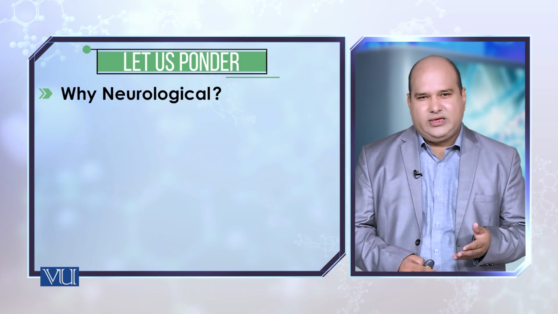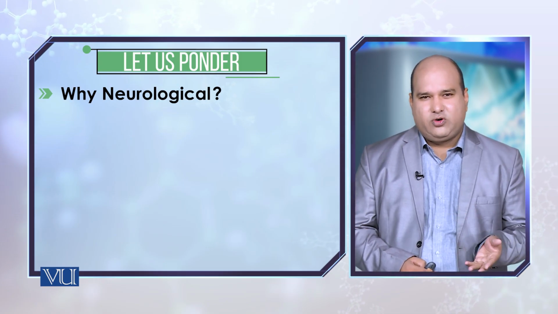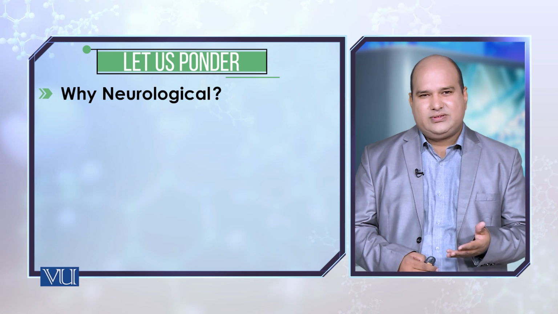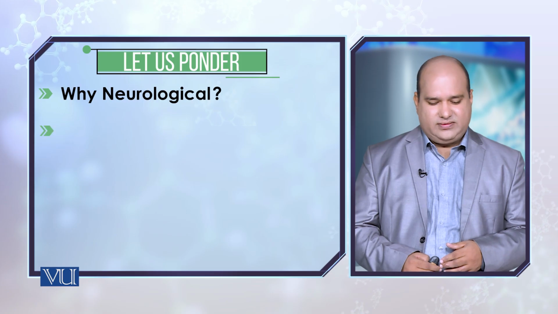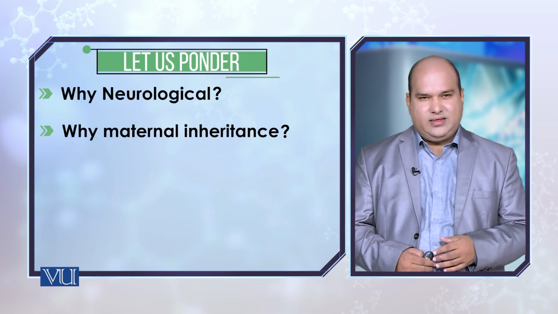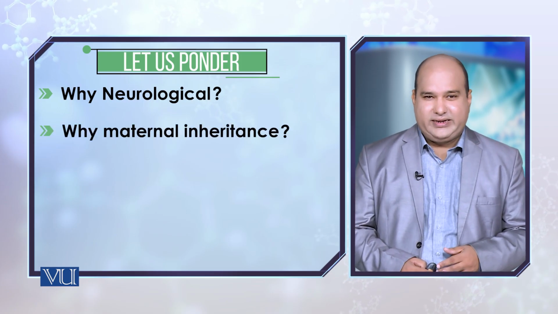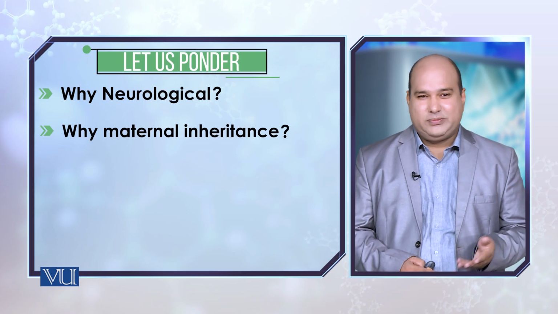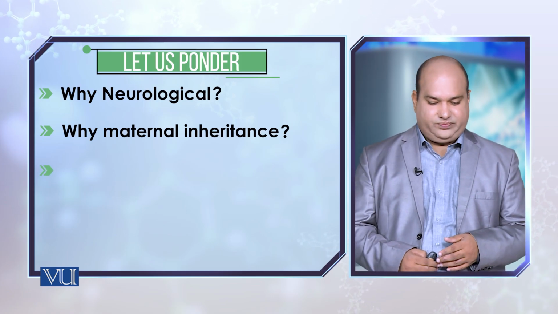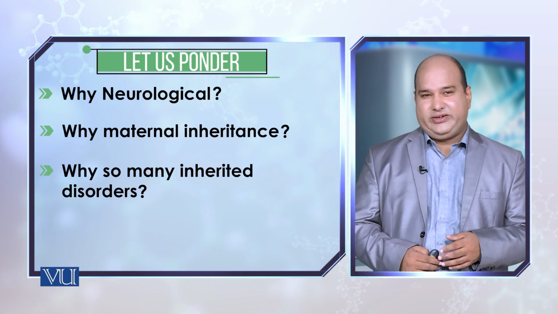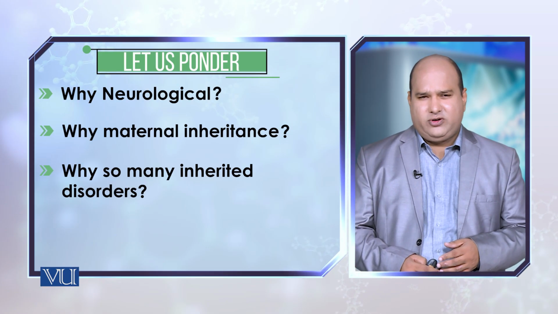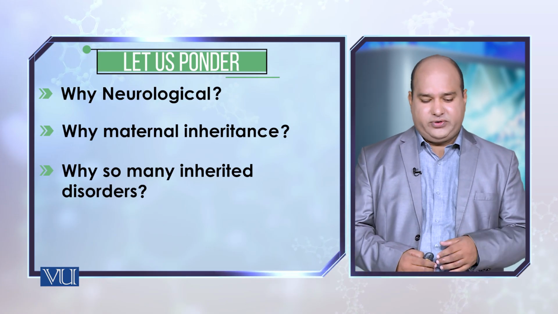If oxidative phosphorylation is going wrong, why are the neurological processes so much affected? Why is there maternal inheritance involved? It must not be difficult for you to answer. Why so many inherited disorders? Not very difficult, but still you have to ponder on it.